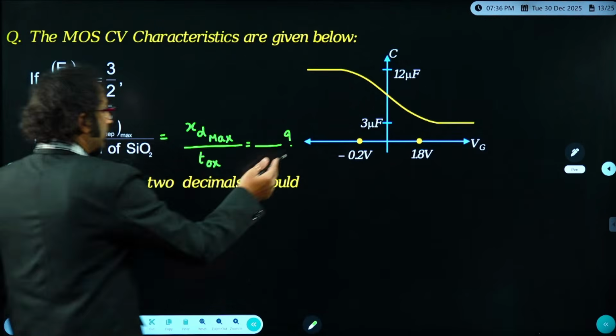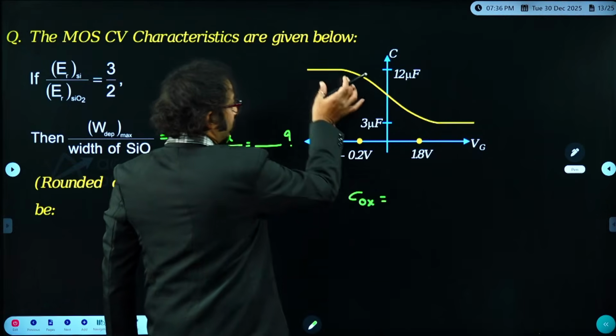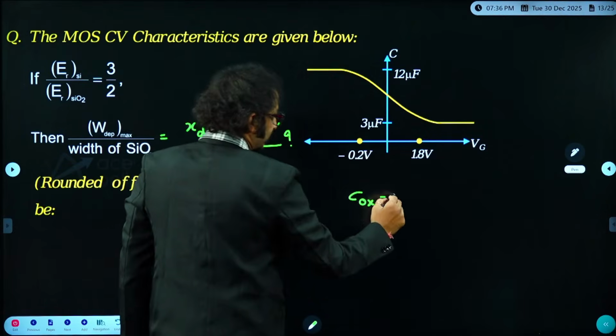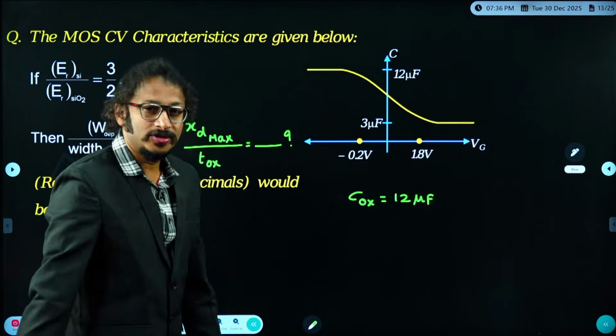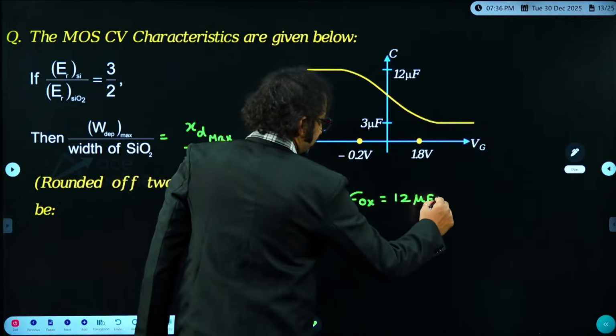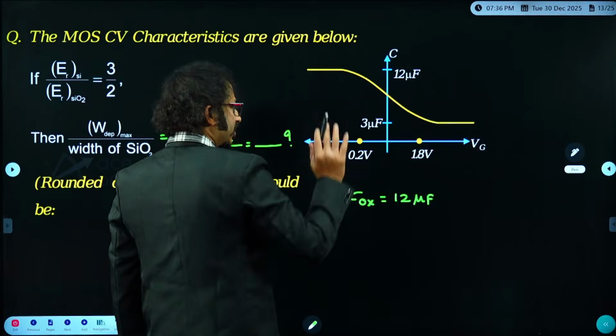So, students, by seeing this question, it is very clear that in the accumulation mode of operation, the fixed capacitance is COX, which is 12 microfarads. True or not? And this is nothing but the maximum capacitance, which is simply COX.